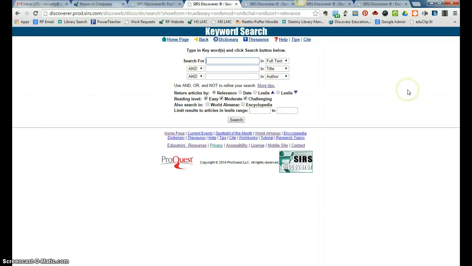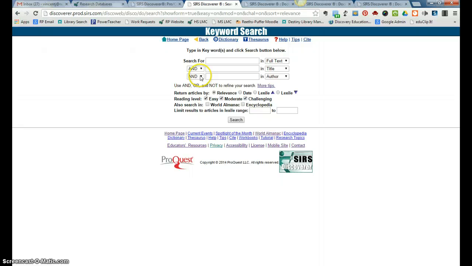A couple things for you to notice. In Advanced Search, this is where I'm going to be able to use my Boolean search terms. Notice that the default is AND. I want you to think for a minute about why AND might be the default Boolean search term. Besides AND, if I click on the down arrows, I have OR and I have NOT, and the same thing is true here, OR and NOT.